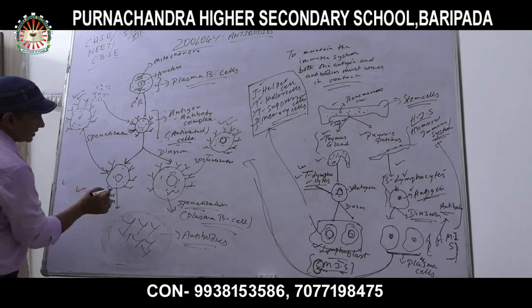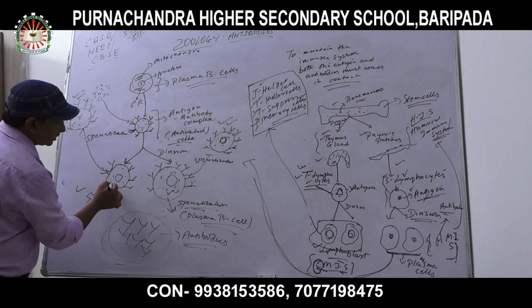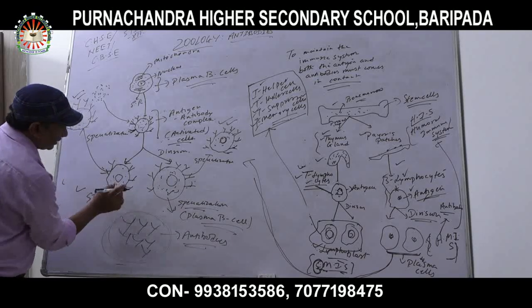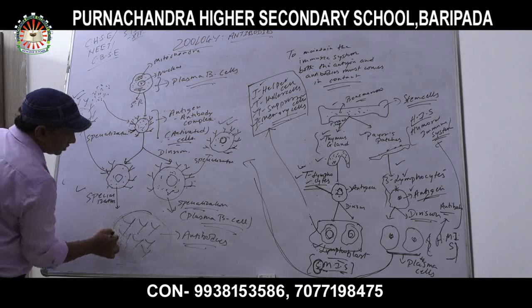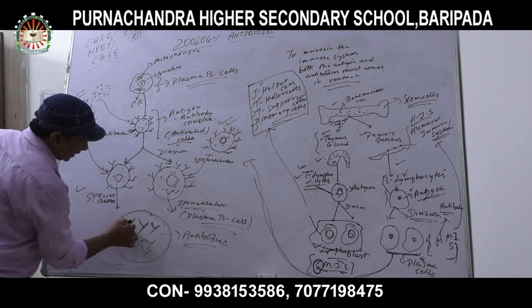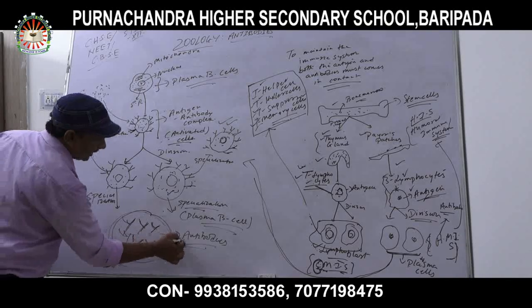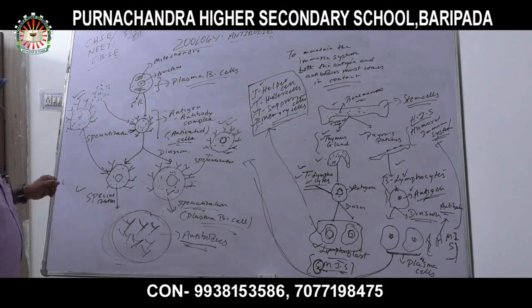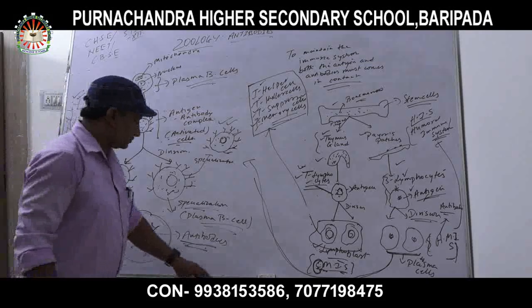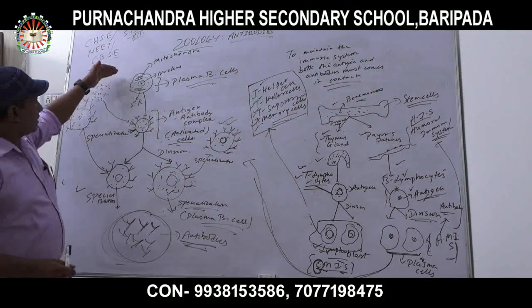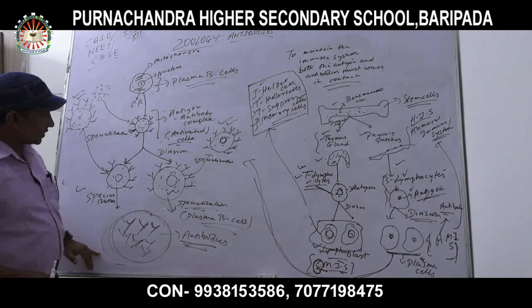After the specialization, these plasma B cells will detach the antibodies, and the accumulation of these particles or immunogen is called what? Antibodies. In this way, antibody formation takes place. Okay. So today we have completed up to here. So that is all about the formation of antibodies.